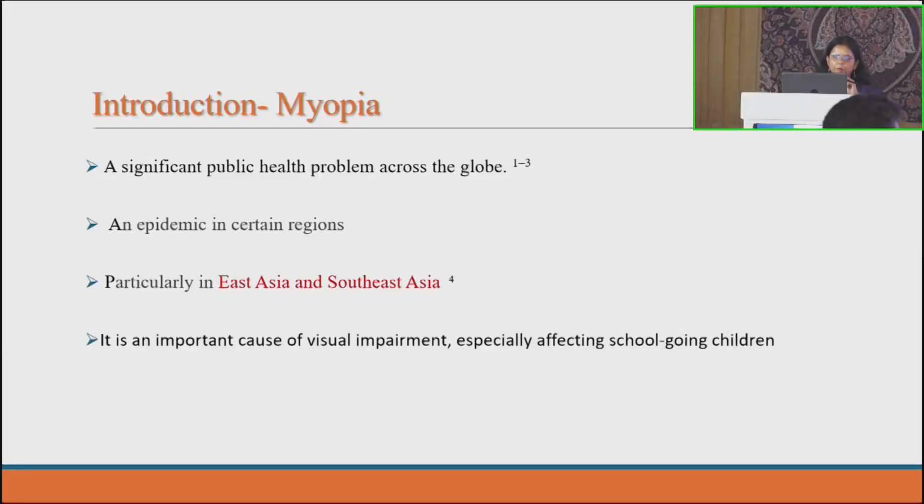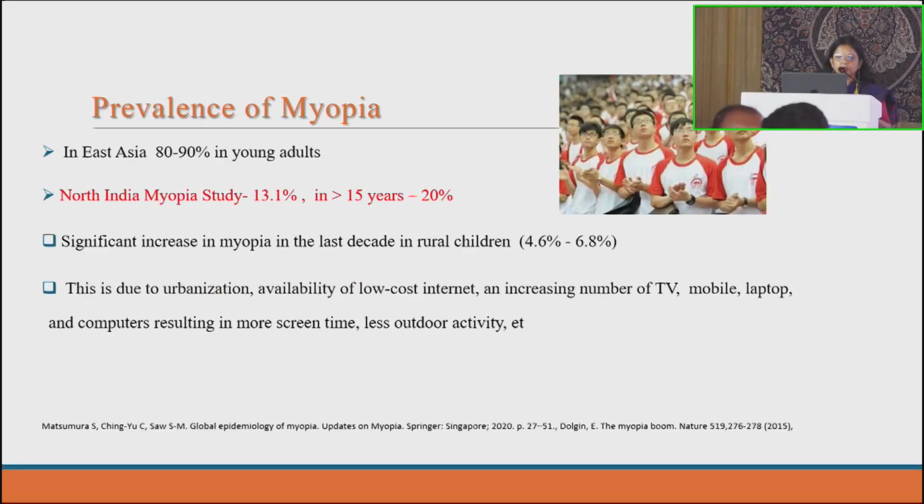Myopia is a significant public health problem across the globe because of the increase in its prevalence, and it has become epidemic in certain regions, particularly in East Asia and Southeast Asia. It is an important cause of visual impairment, especially affecting school-going children. In East Asia, around 80 to 90% of young adults have myopia, and if we talk about India,